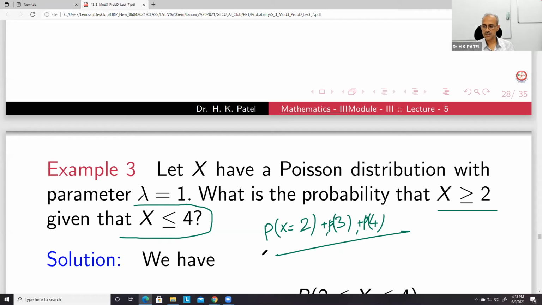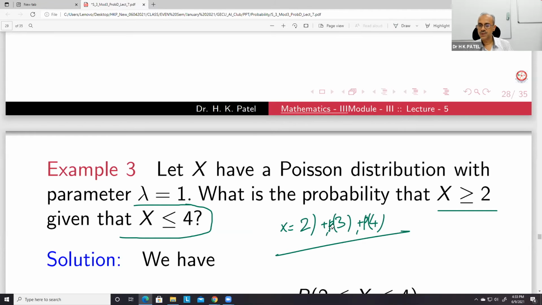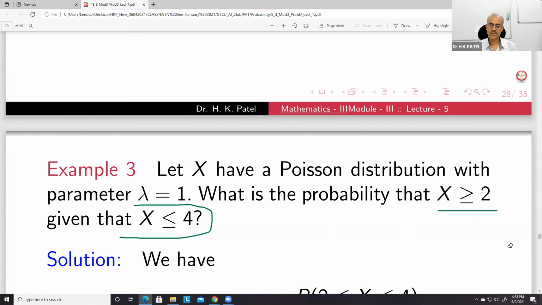So this is actually conditional probability, given that X is less than or equal to 4. This language is interpreted differently. Conditional probability means P(X greater than or equal to 2 given that X is less than or equal to 4).